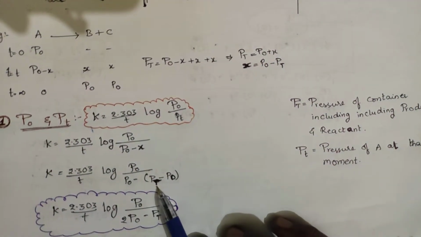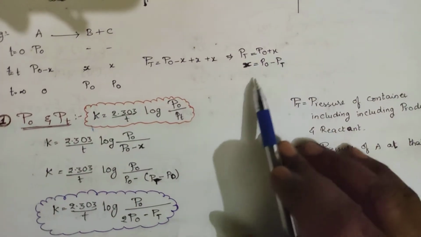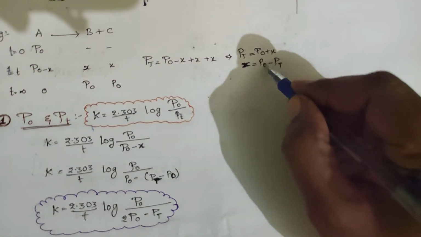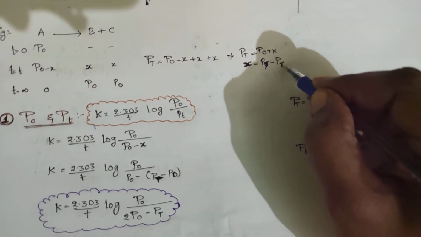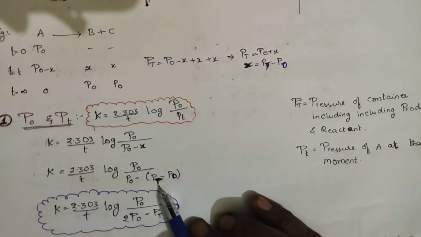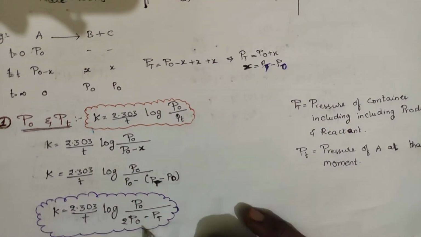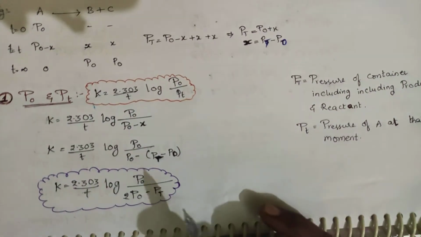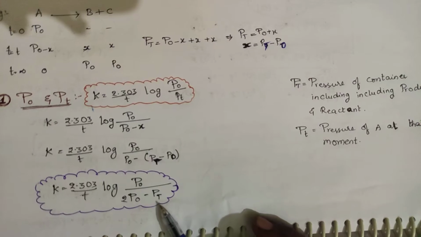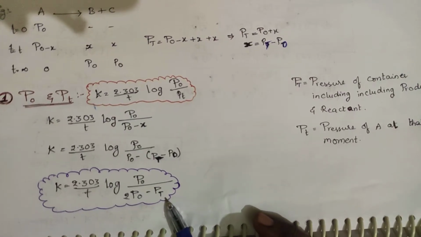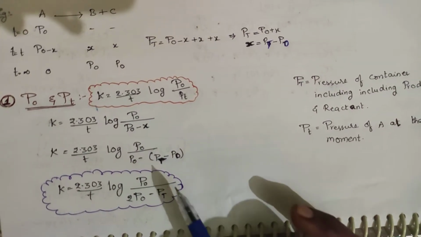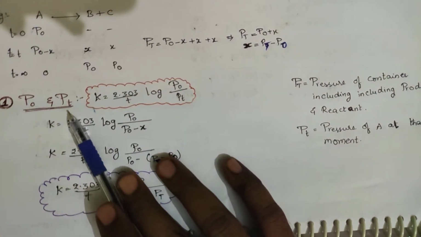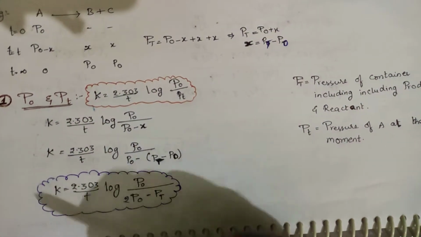So replace here. X will be equal to PT minus P naught. Sorry, this is PT minus P naught. So you will get P naught minus PT plus P naught, so you will get 2 P naught minus PT. See, what is PT? This one is the total pressure in the container after time T. And what is this small pt? This is the pressure of A in the container at time T.